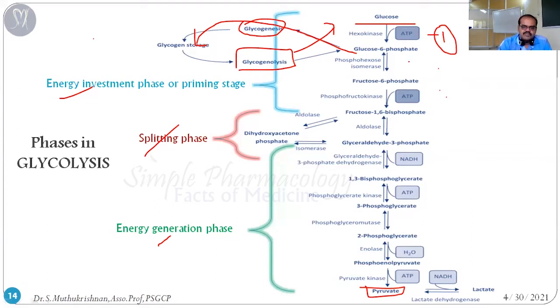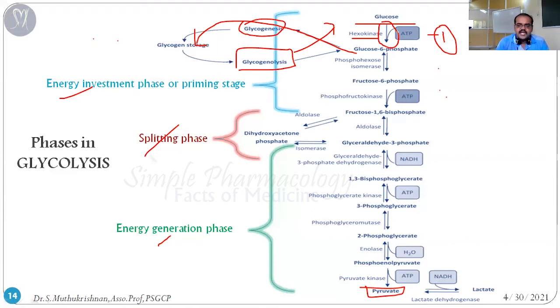So glucose is converted into glucose 6 phosphate. That's the first reaction. The enzyme responsible is hexokinase or glucokinase, and that enzyme is regulated by insulin. That's the first step. Next, you can see this reaction is a single arrow, that means it's an irreversible reaction. Once glucose is converted into glucose 6 phosphate, it never comes back.